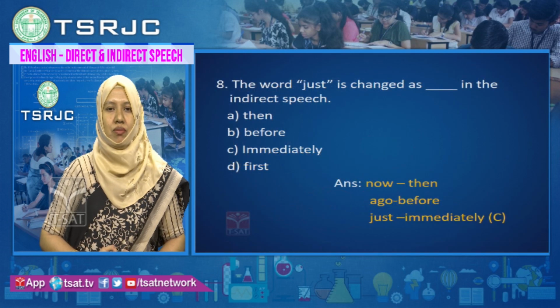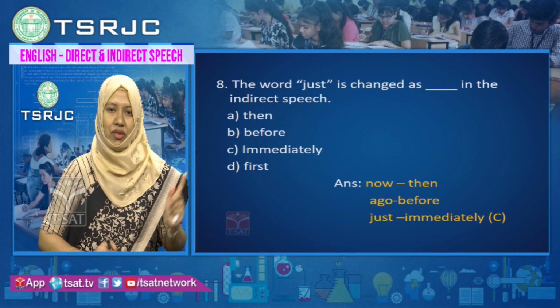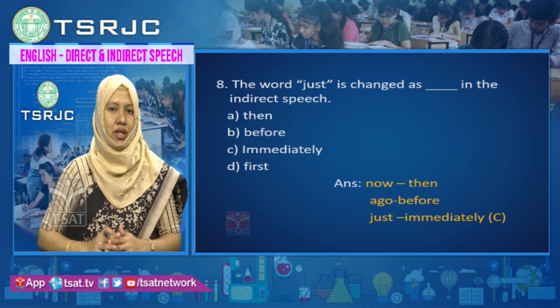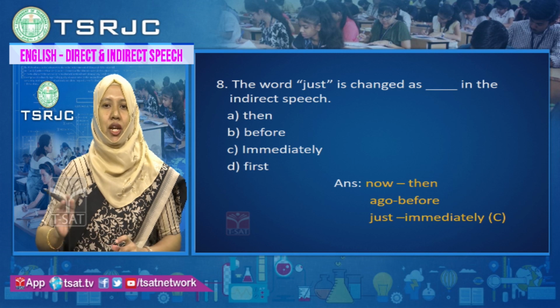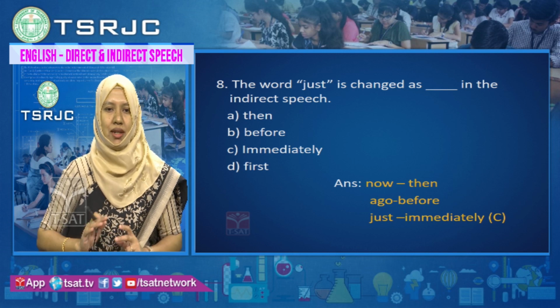Next question, the word just is changed as dash in the indirect speech. Remember, we have discussed few words change according to time. If it is just, will it change to then, before, immediately, or first?